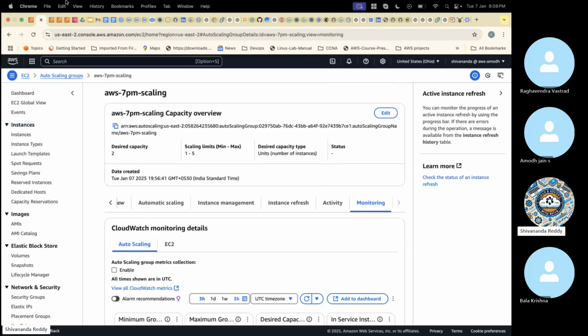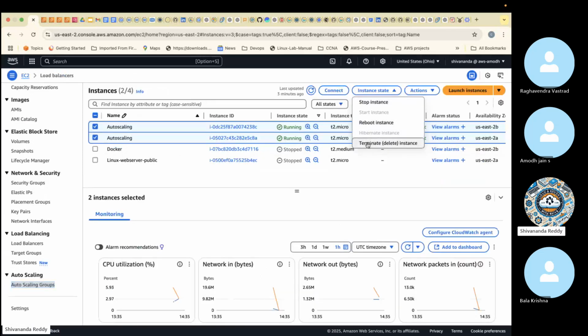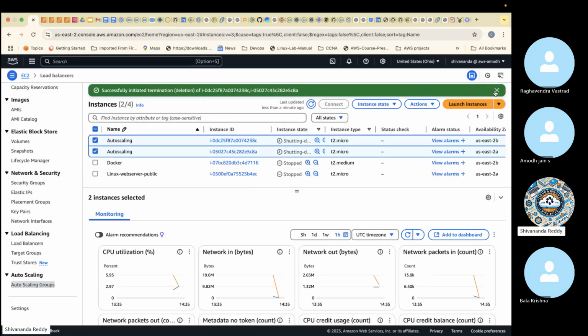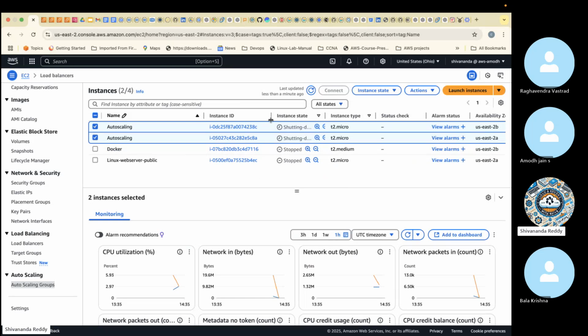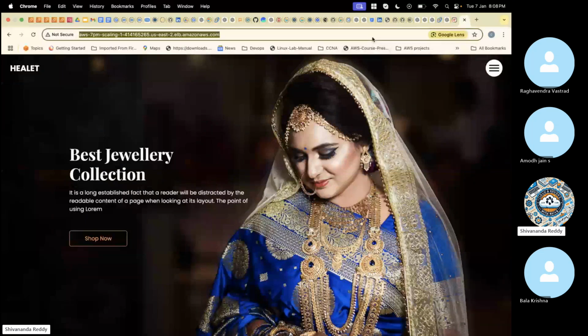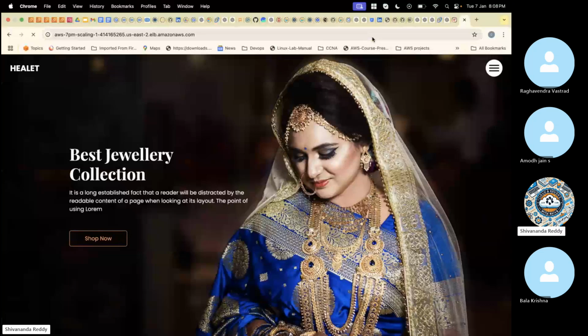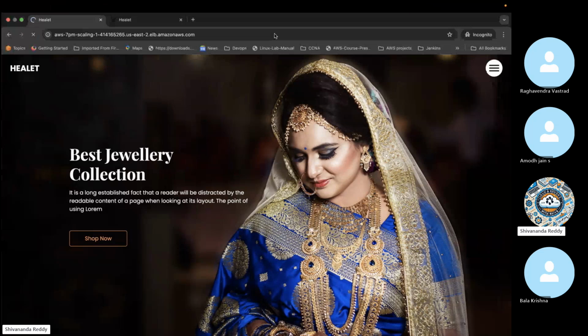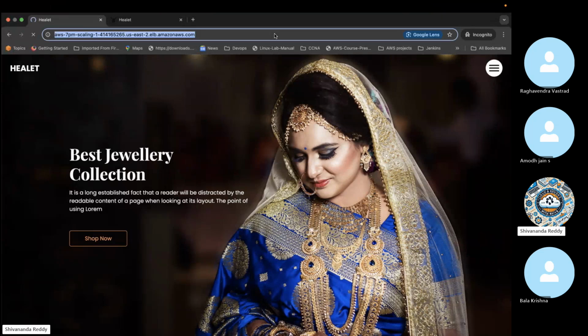Okay, like that. So in the meantime, these two servers will terminate. If I delete the servers, guys, there are no servers. Am I correct? Look here. Other servers are not there for auto scaling. Now keep on refreshing this one. This will show the error now because there are no servers, right? Absolutely, it will show the error. If you keep on refreshing this link, after a while this will throw the error and it is going to launch new servers. How many servers will it launch? Only one server this time.